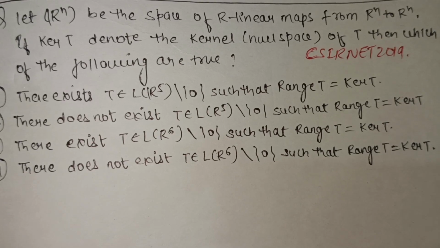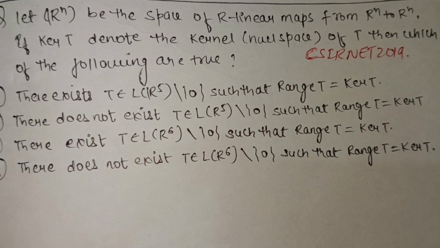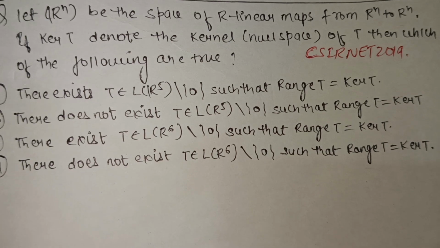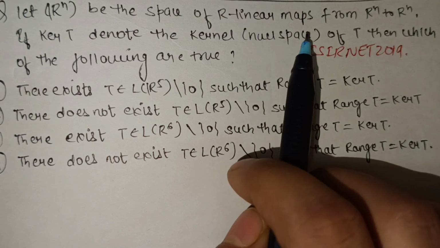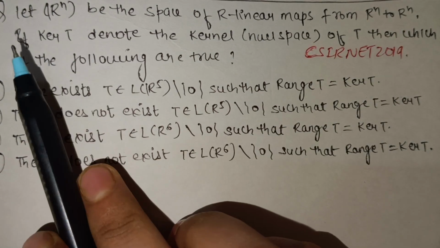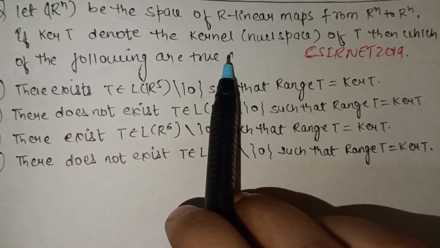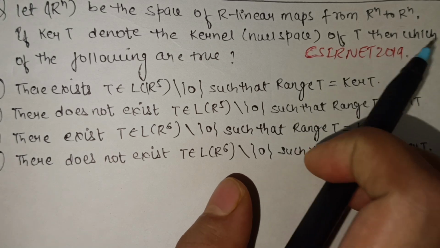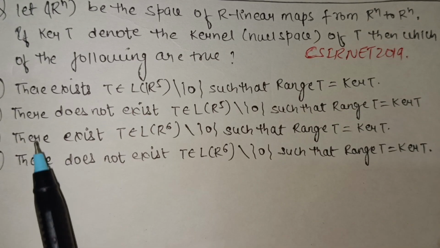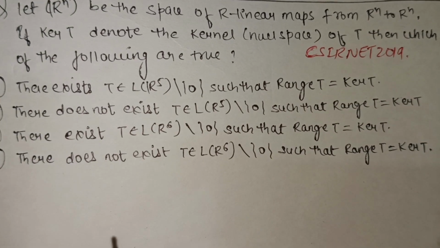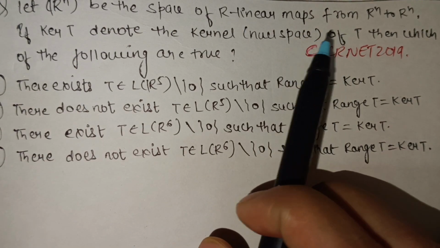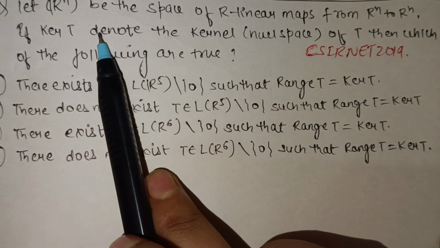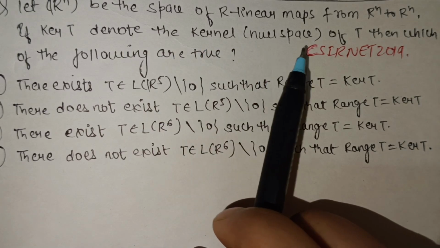In this video lecture, I'm going to discuss the next PYQ of CSIR NET 2019. So our question is: let L(Rn) be the space of R-linear maps from Rn to Rn. If ker T denotes the kernel or null space of T, then which of the following are true? And these are all the options. So here, there is a transformation from Rn to Rn, and ker T denotes the nullity of T.